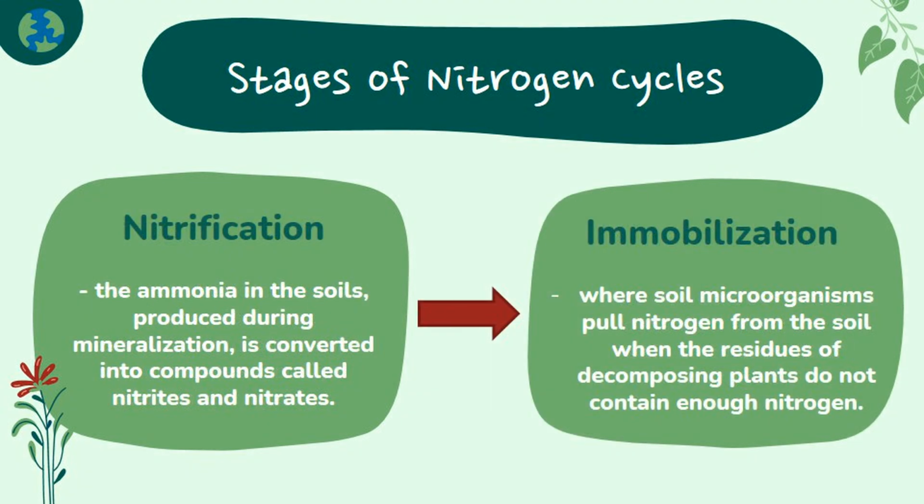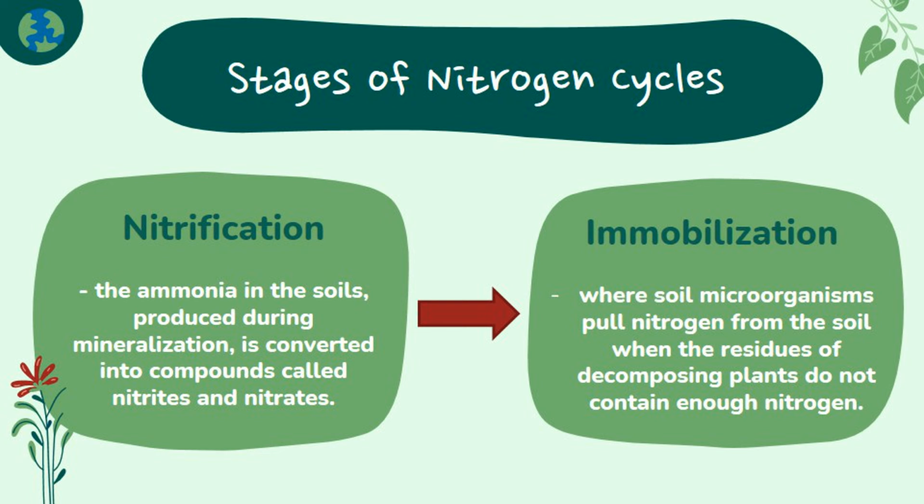The third stage, nitrification, occurs when the ammonia in the soils produced during mineralization is converted into compounds called nitrites and nitrates. Nitrates can be used by plants and animals that consume the plants, but nitrites cannot be used directly. The process of nitrification is important to plants as it produces available nitrogen that can be absorbed by the plants